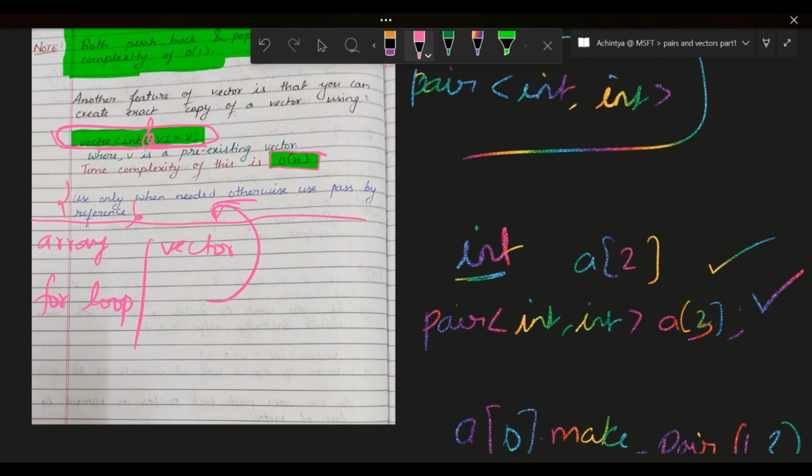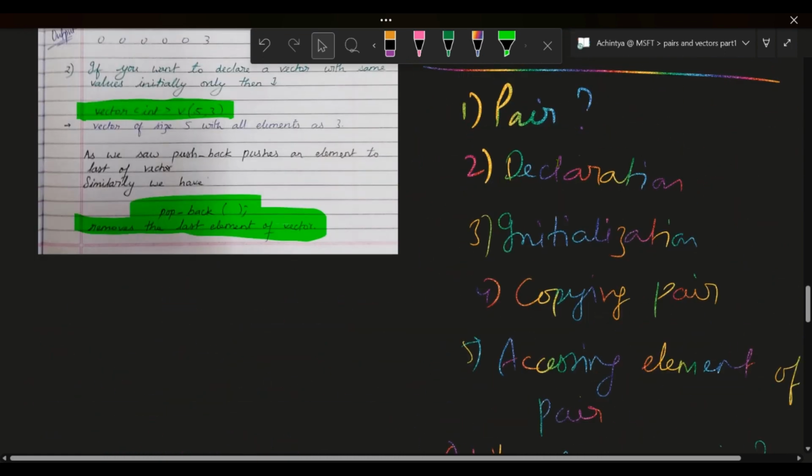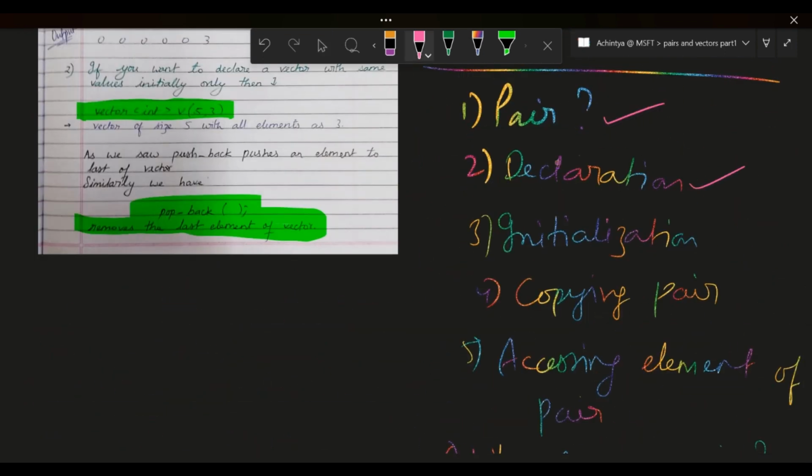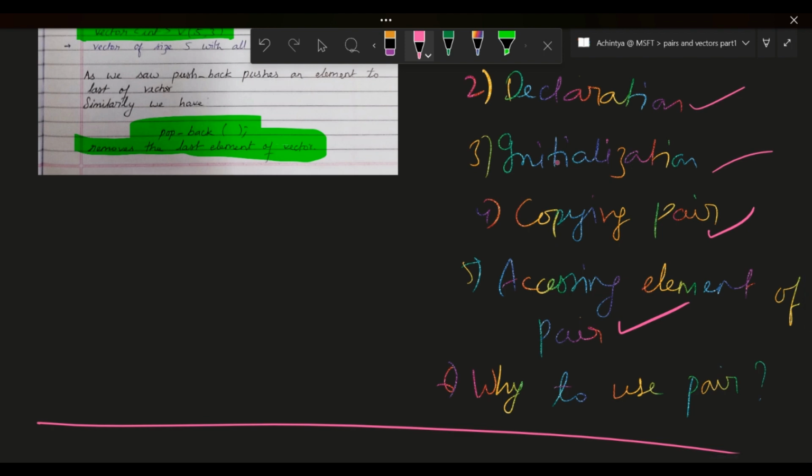So this was the introductory lecture for pair and vector. I explained it in a format of six pointers: what is a pair or what is a vector, the declaration of a pair and a vector, the initialization of a pair and a vector, then copying a pair or a vector, which I showed at last for a vector, then accessing the elements of a pair. This was important. A vector element is a pair, accessed the way you access an array element. Then why to use pair or vector. For vector, the clear answer is that it is a dynamic array, so it's good to use.